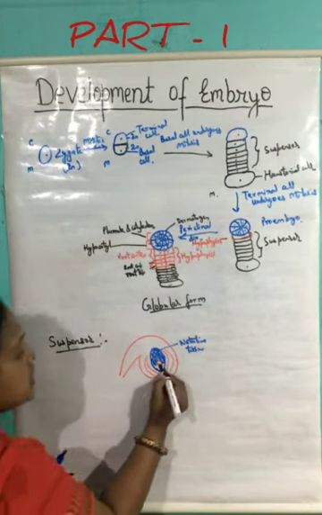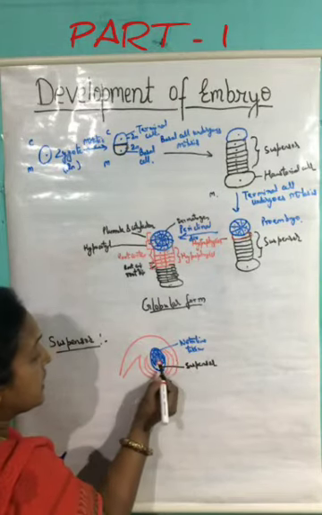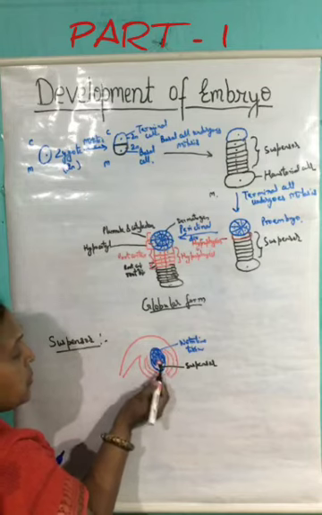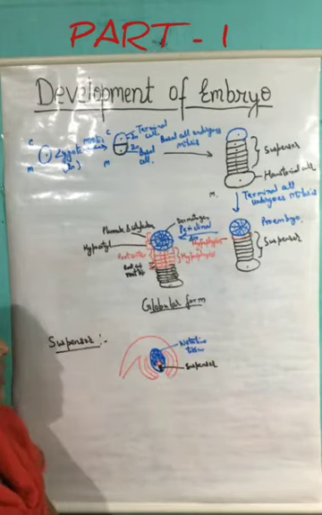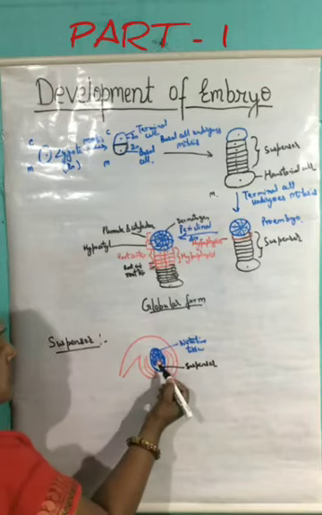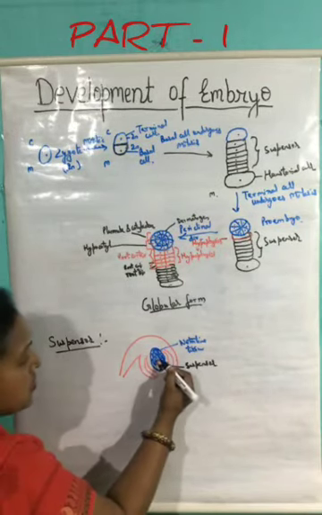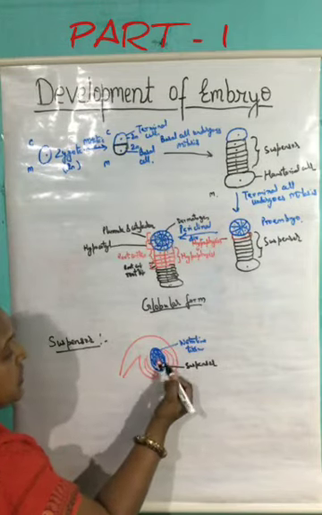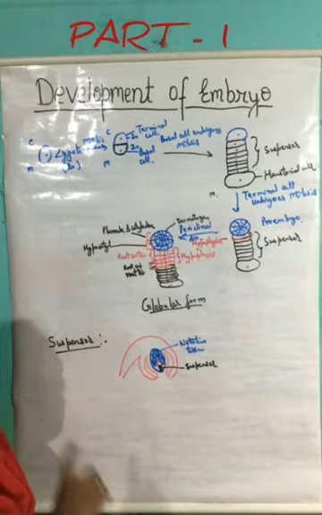Now the role of this suspensor cell is to push the proembryo towards the nutritive tissues, so that this proembryo will move toward the nutritive layer and get nourishment from the endosperm.